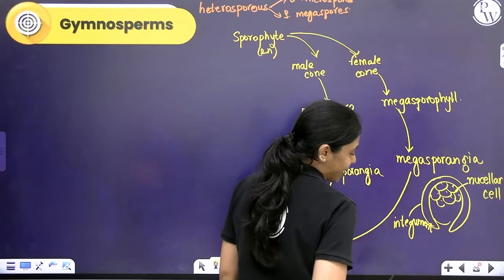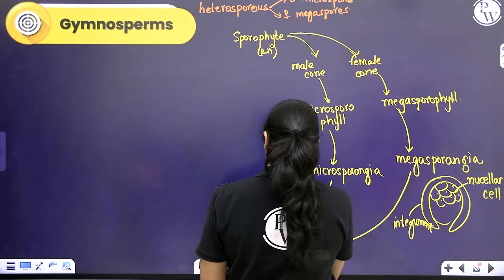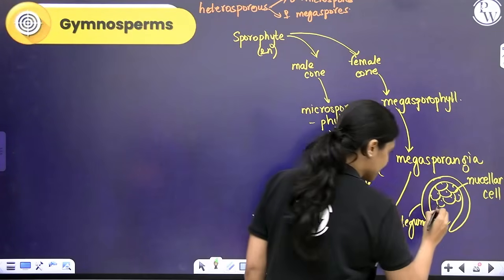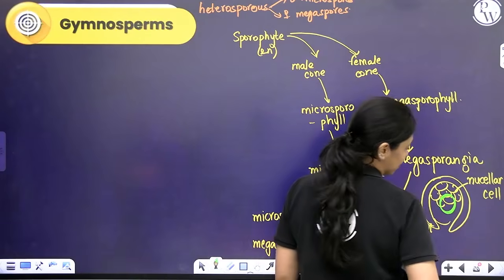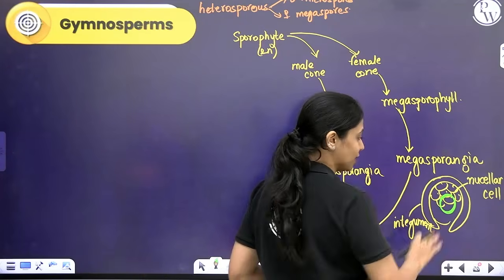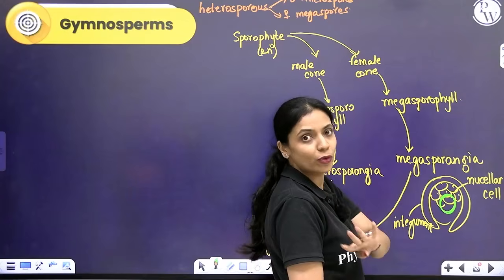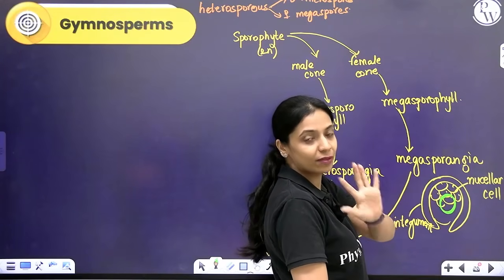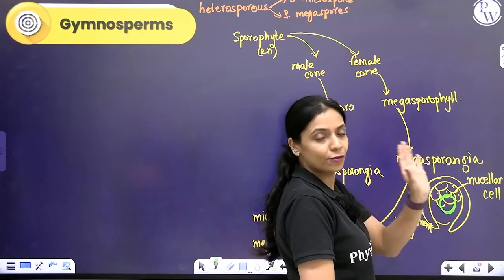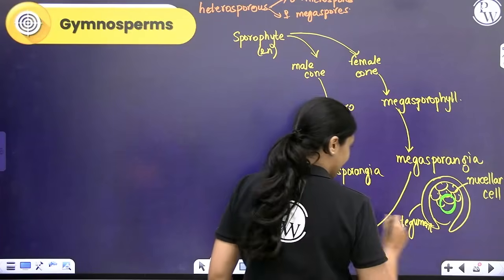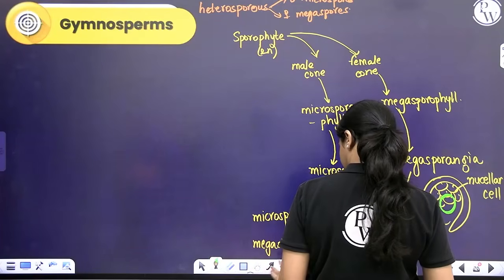One of these nucellar cells will get differentiated, will become bigger in size, and undergo meiotic cell division and form the megaspore. 4 megaspores it will form. Of the 4 megaspores, 1 megaspore will function as the female gametophyte.